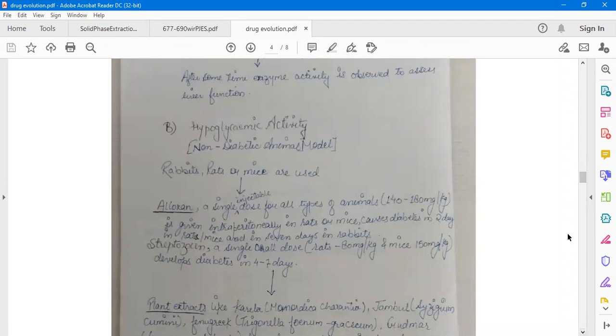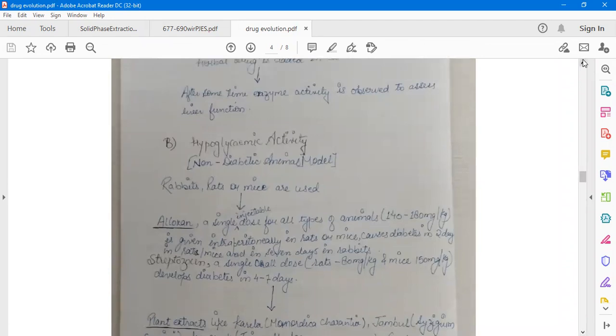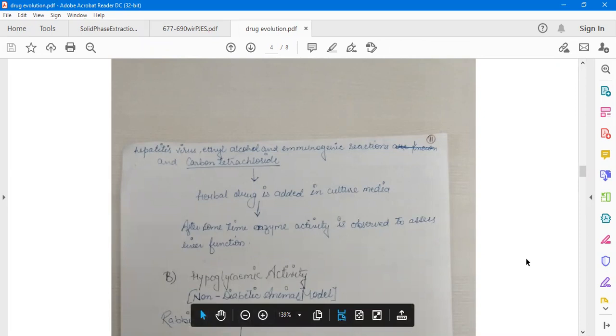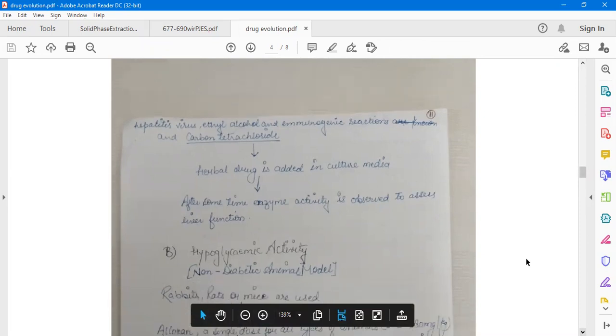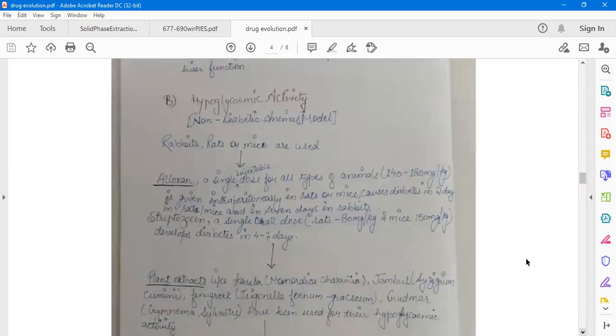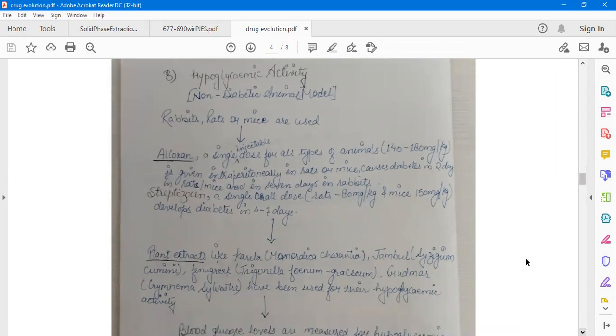In the hepatoprotective activity, we will take a rat, mice, or rabbit, which will be infected, and then the drug is given to check if the condition is improved or not. Similarly, in the hypoglycemic activity of the drug, we will take a non-diabetic animal model, which can be rabbit, rat, or mice, and diabetes is induced in that animal.